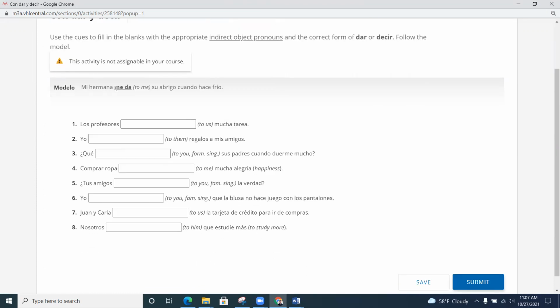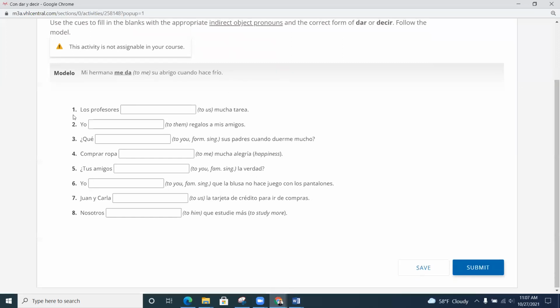We have to follow the model. So the model says, mi hermana, it tells us to me, su abrigo cuando hace frío. So dar obviously makes more sense than decir. So mi hermana me da su abrigo. Vale, número 1. Los profesores blank mucha tarea. To us. Pausa. Y volvimos, sería nos, porque that's to us, and the verb would be dar, right?